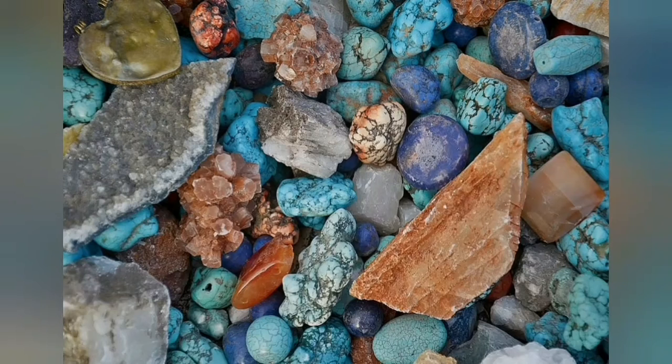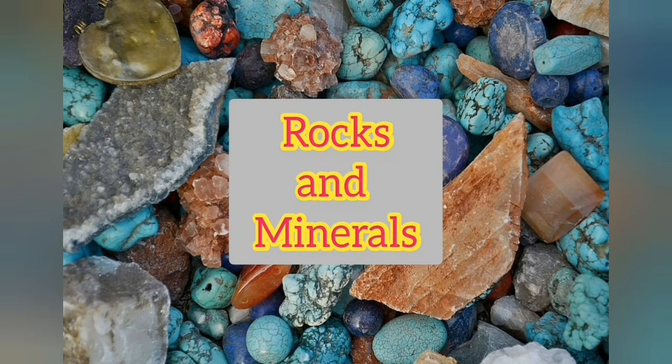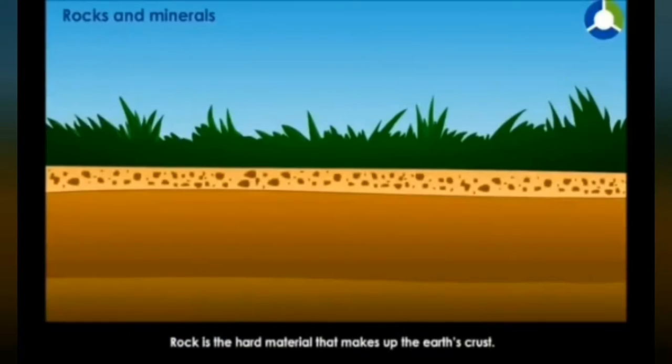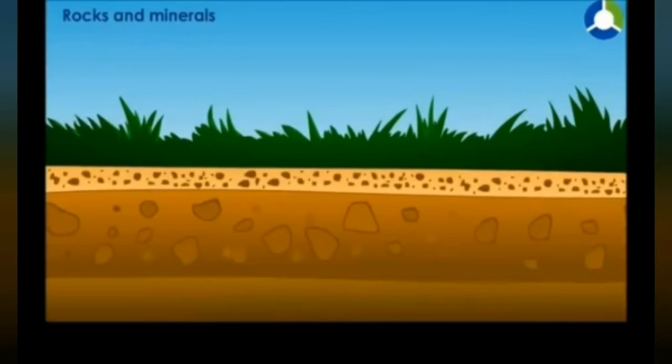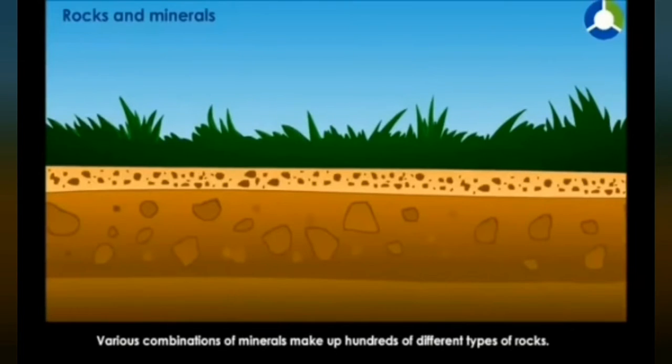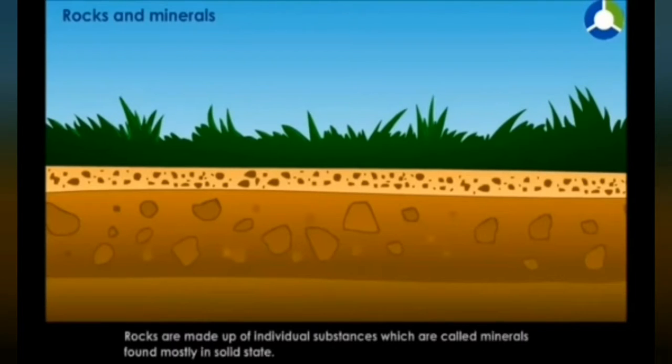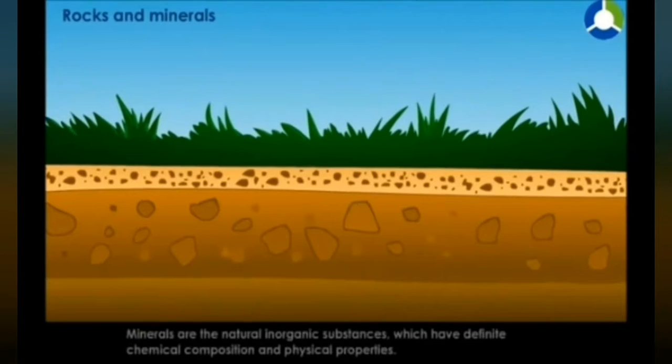In this video, we will learn about rocks and minerals with its types. Rock is the hard material that makes up the earth's crust. Various combinations of minerals make up hundreds of different types of rocks. Rocks are made up of individual substances which are called minerals, found mostly in the solid state.